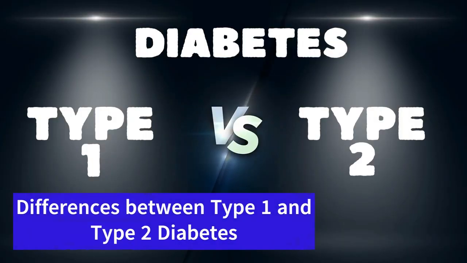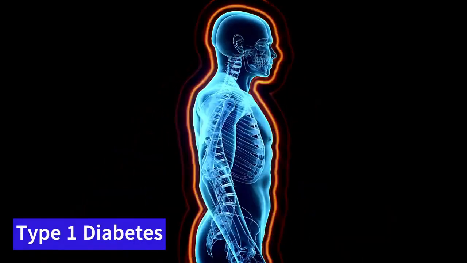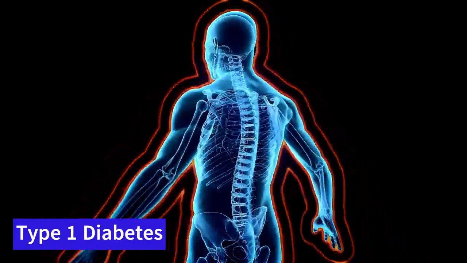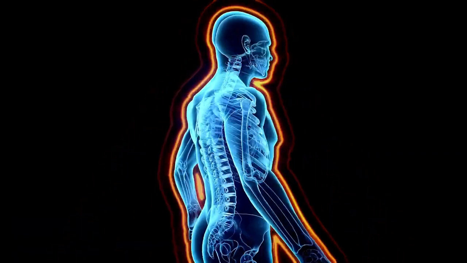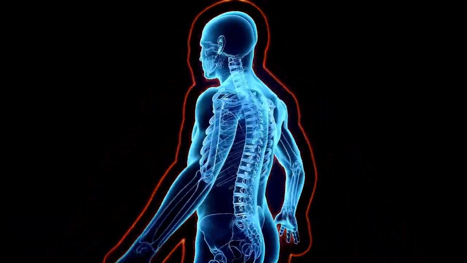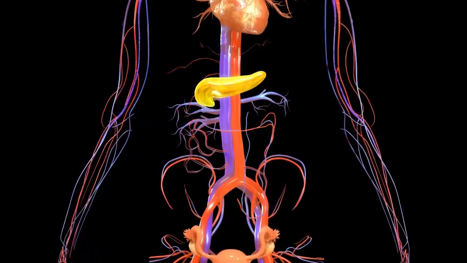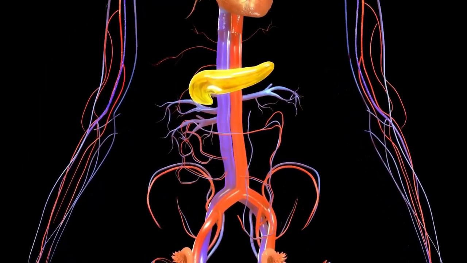Differences between type 1 and type 2 diabetes. Cause. The first aspect that distinguishes type 1 diabetes from type 2 is related to the underlying cause of each condition. Type 1 diabetes. Type 1 diabetes is an autoimmune disease in which the body's immune system mistakenly attacks the beta cells of the pancreas, responsible for insulin production.